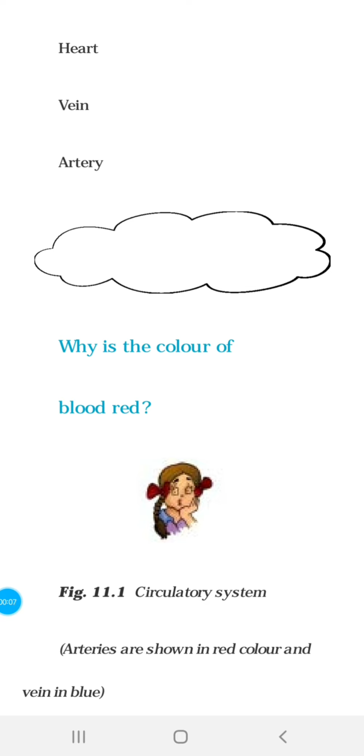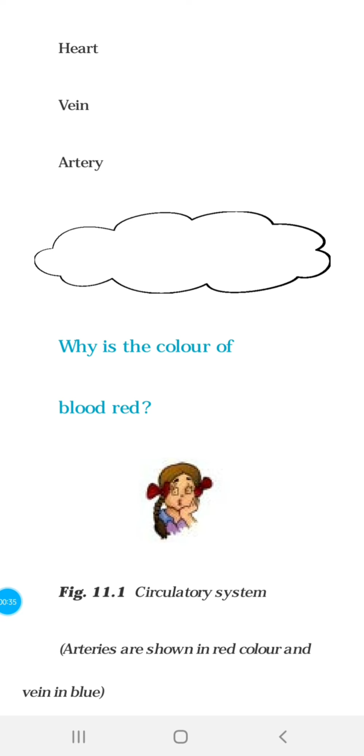In the previous class, we started the circulatory system of human beings. The circulatory system of human beings is composed of heart, blood and blood vessels. Heart is the pumping organ which pumps out blood. Blood is a red colored fluid which flows through the blood vessels. Blood vessels are tube-like structures through which the blood moves in our body.